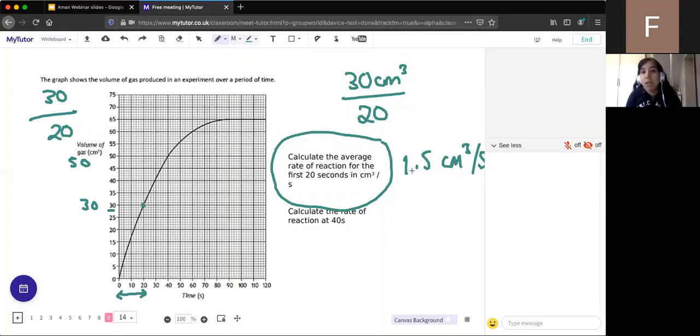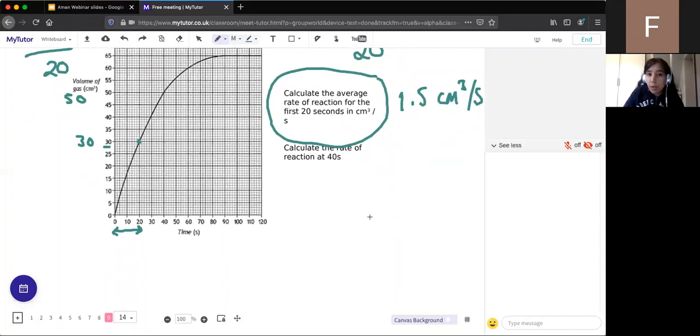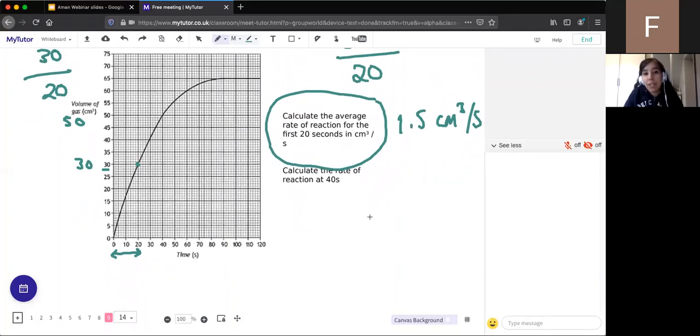So to calculate the rate of a reaction during a certain time period, you just look at the product formed or the reactant loss divided by the time. And that is in both tiers, foundation and higher tier. So the specific higher tier questions are to calculate the rate of a reaction at a specific time point. And this is where we need to be able to calculate the gradient.